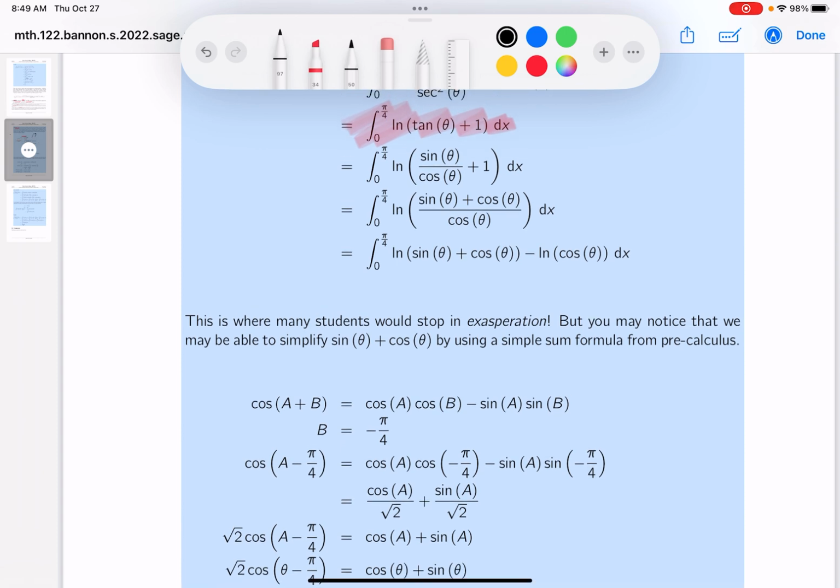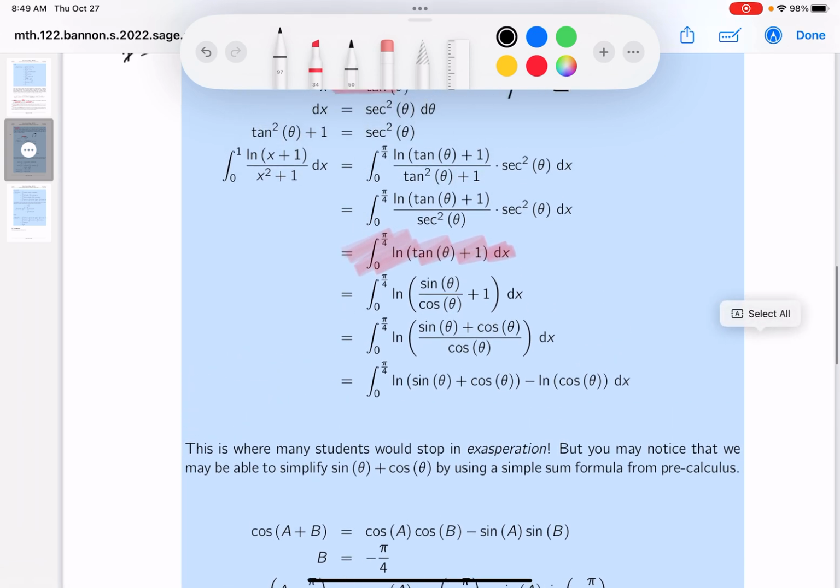I'm looking at this over here, and again, I'm still in that situation. What do I do with this? Certainly one of my recommendations, pre-calc students, is to rewrite the tan in terms of sines and cosines. So let me do that over there. Tangent of theta plus 1 would be the same thing as sine theta over cosine theta plus 1.